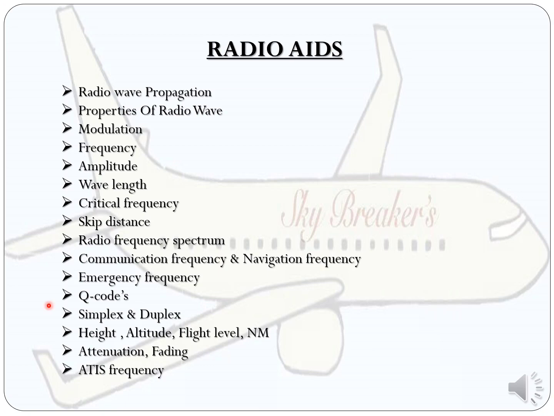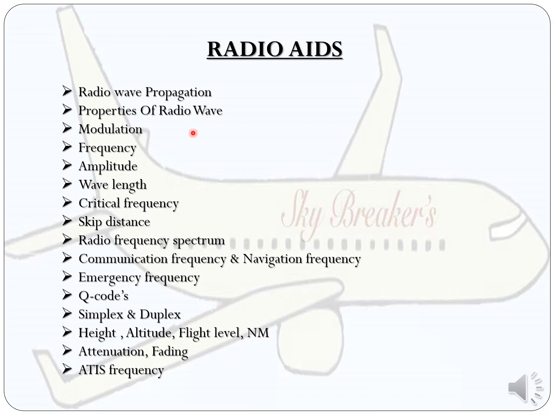From one place to another place, if we want to transmit a signal, we need to propagate it in different ways. That is sky wave, direct wave, ground reflected wave, surface wave, and space wave. Next one is properties of radio waves. Normally a radio wave consists of an electric field and a magnetic field. It travels at the speed of light, that is 3 into 10 to the power of 8 meters per second. Normally it travels in a straight line. These are all the properties of radio waves.